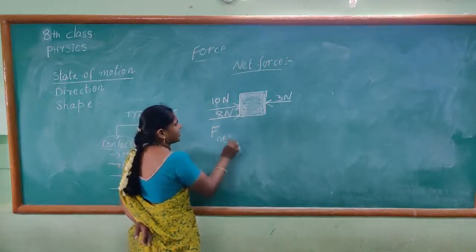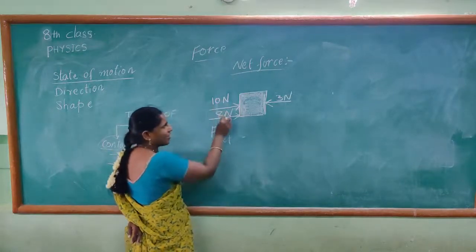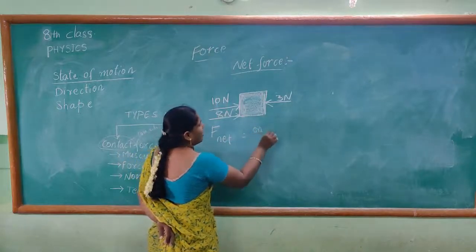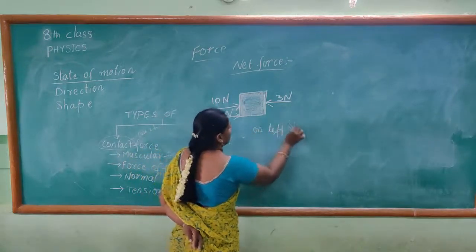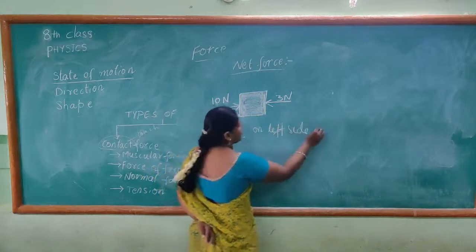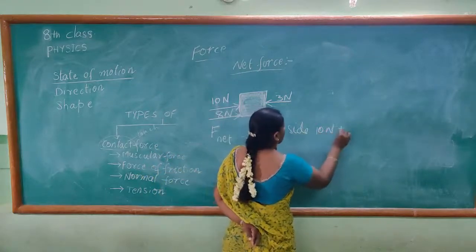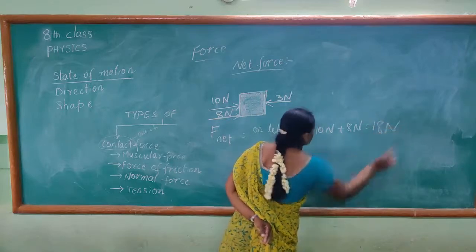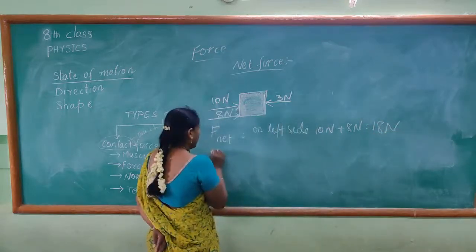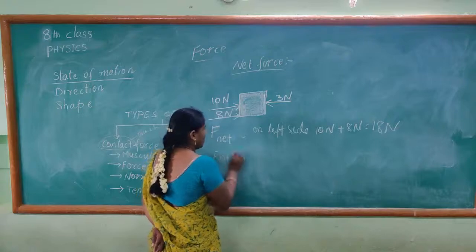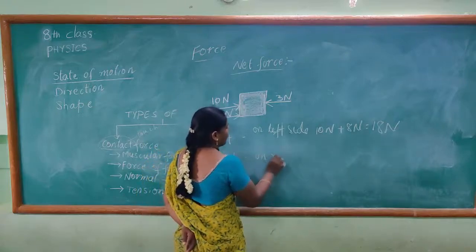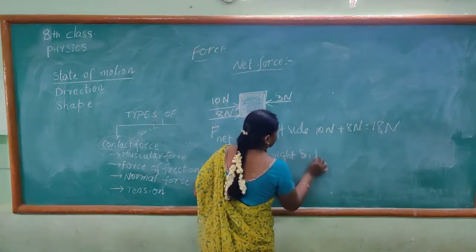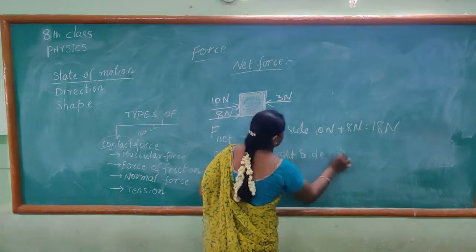F net on the left side is 10 newtons plus 8 newtons, that is equal to totally 18 newtons. Okay, now F net on the right side is equal to 3 newtons.